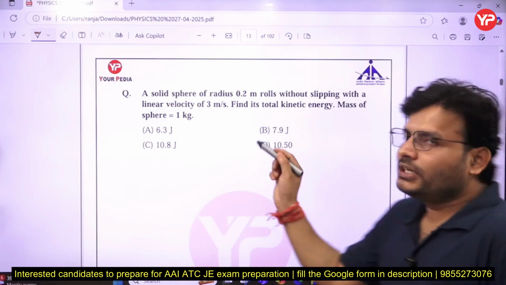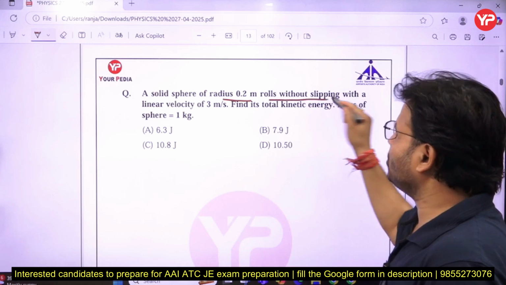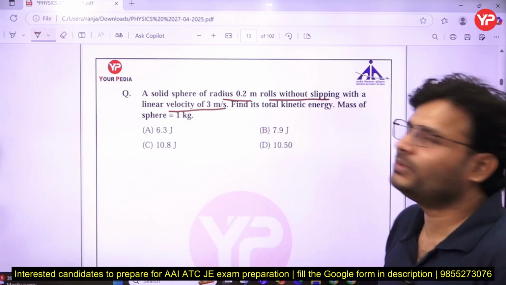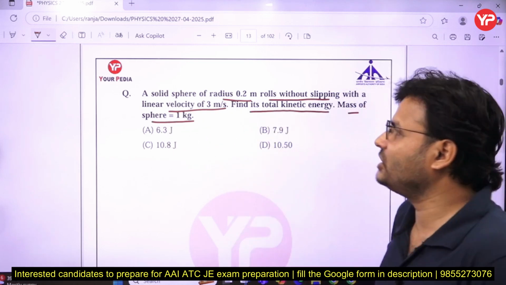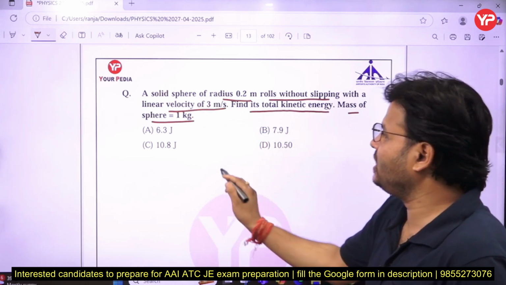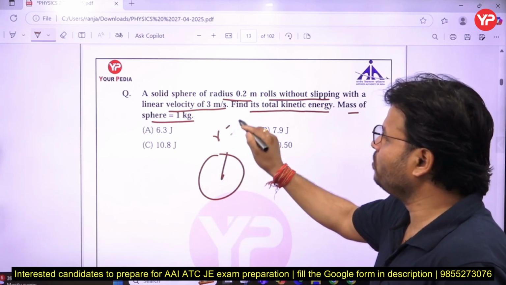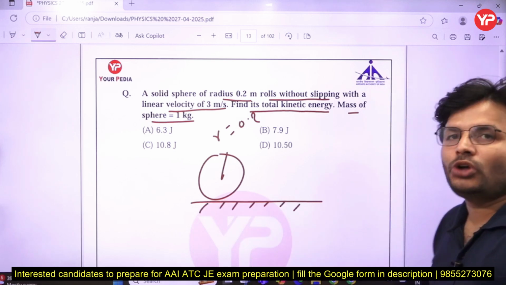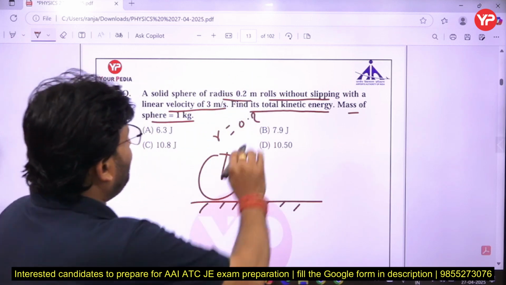The next question is: a solid sphere of radius 0.2 meter rolls without slipping. At that time it is rolling, there is no slipping, with a linear velocity of 3 meter per second. Find its total kinetic energy. The mass of the sphere is given as 1 kg. In this case there will be kinetic energy due to both motions. The question is to find the total kinetic energy.